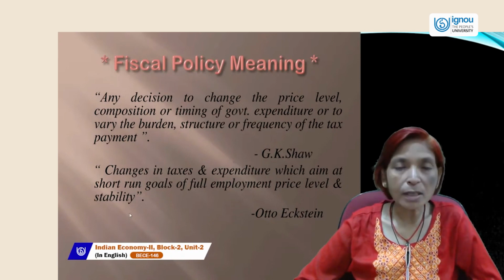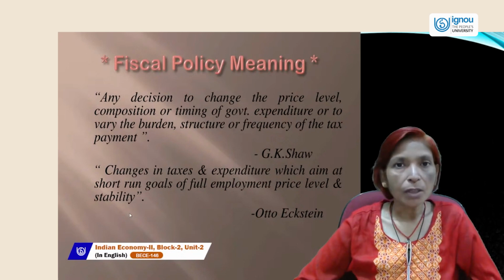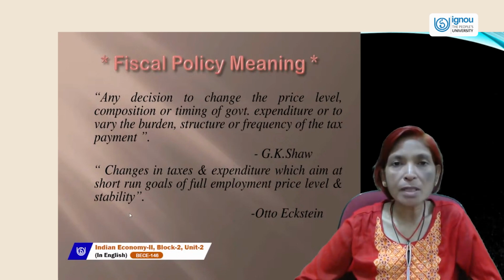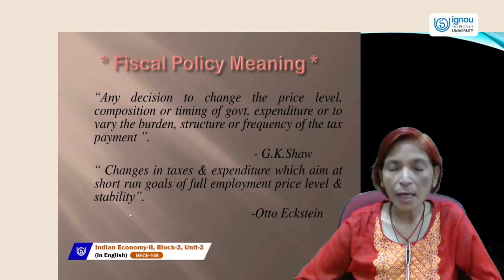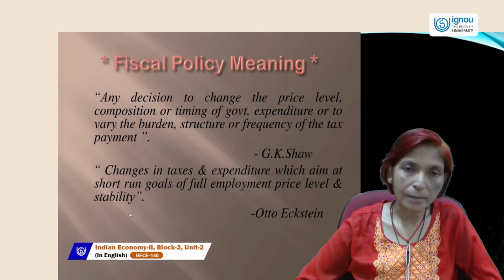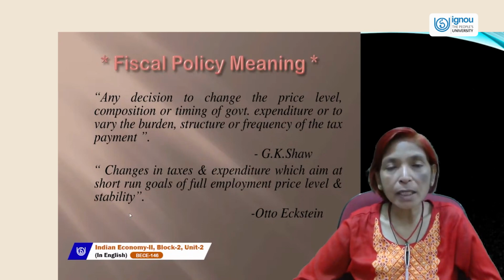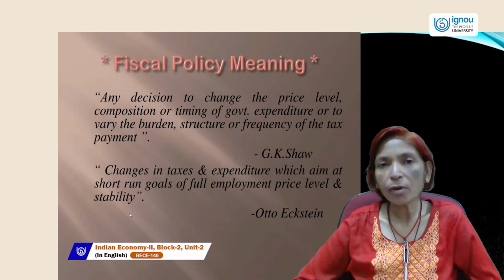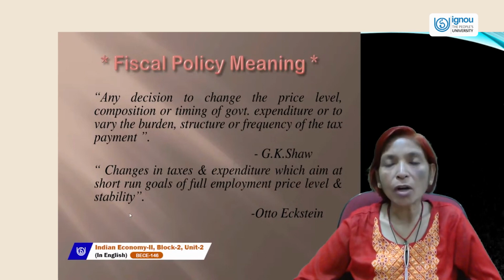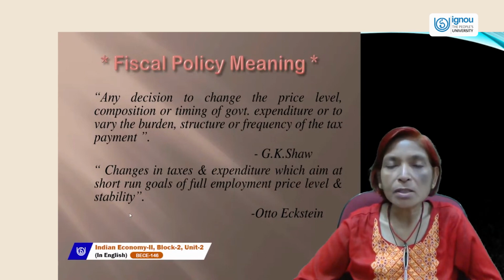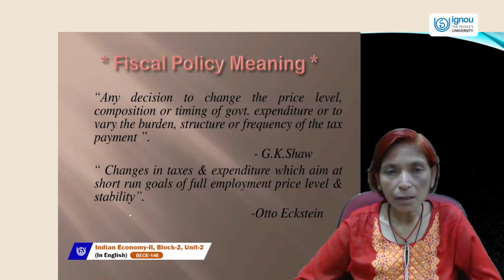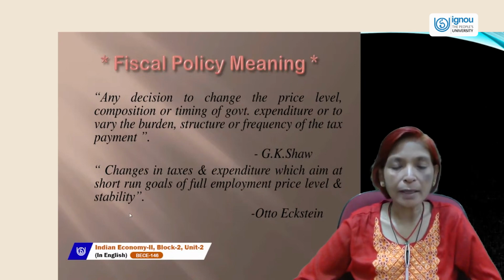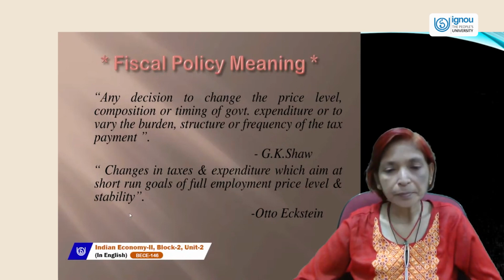Third, the main tool of fiscal policy is public debt. Government's borrowing power is unlimited. Government can borrow money from internal sources as well as from external sources. It means government can collect money not only from taxable or non-taxable sources. Government can take borrowings when it needs money for the country's development. Then the government's power of borrowing is unlimited. Government can borrow money from both internal and external sources.